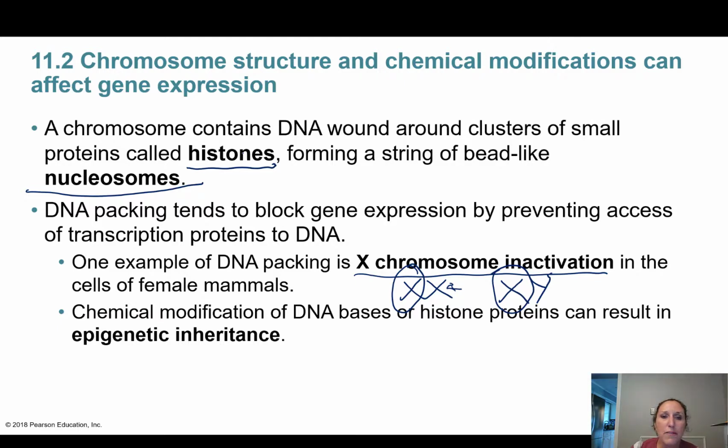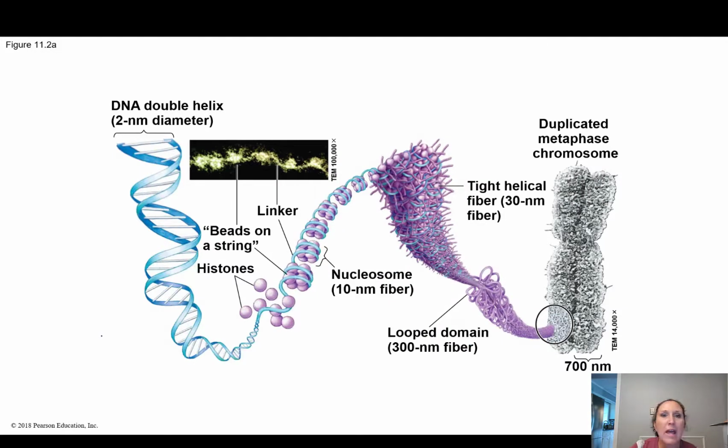There's also some modifications that can happen as a result of epigenetic inheritance. And epi means above, so this is above the DNA. This is things that don't really have much to do with the DNA that we're actually going to talk about in our genetics chapter. So we'll just put a pin in that for a second. And this is what that looks like.